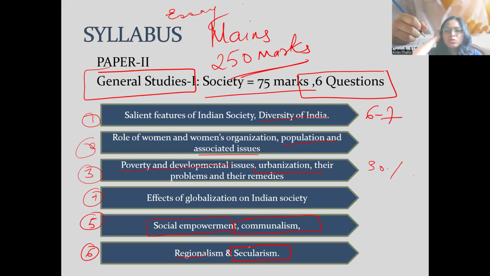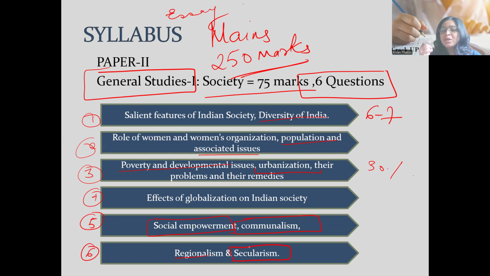Okay. Now, how to study society? If you look at these things, these are the things which you study in different subjects. For example, many of the schemes you will be studying while studying current affairs. Then you will be studying poverty and population in economy. You'll be studying urbanization, the criteria for the cities, in economy. You will be studying the different laws in polity. So basically, it's an amalgamation of your history, of your polity, of your economics together.